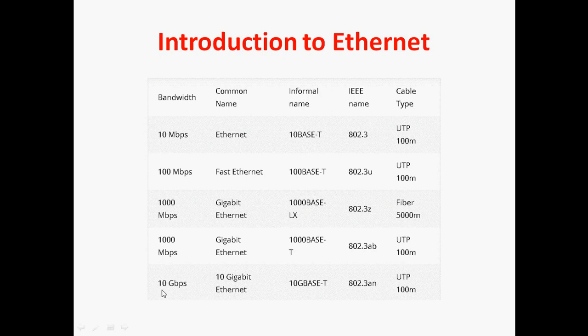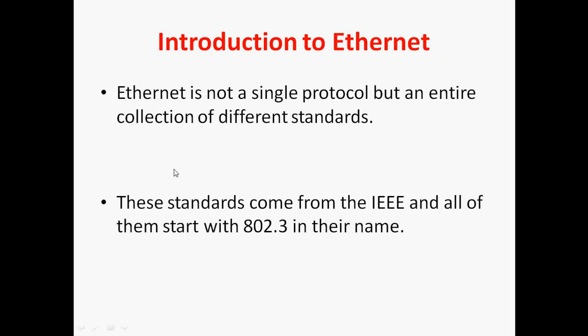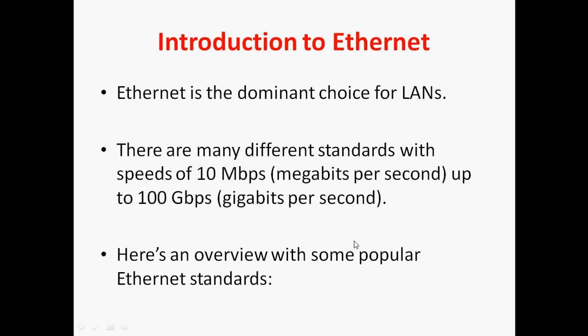Next, 10 Gbps, 10 Gigabit Ethernet. The informal name is 10GBASE-T, and the IEEE standard is 802.3an. Here we can use unshielded twisted pair cable with a maximum distance of 100 meters. All of this comes under the single protocol Ethernet but with different standards. That's why Ethernet is not a single protocol but an entire collection of different standards. These standards come from the IEEE and all of them start with 802.3 in their name.